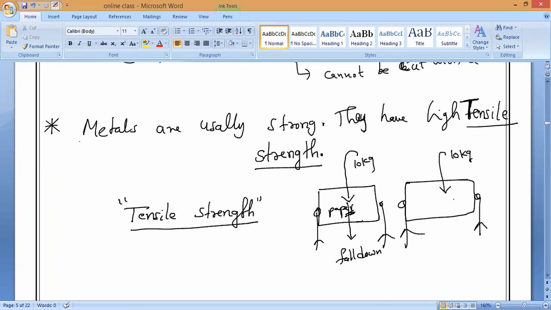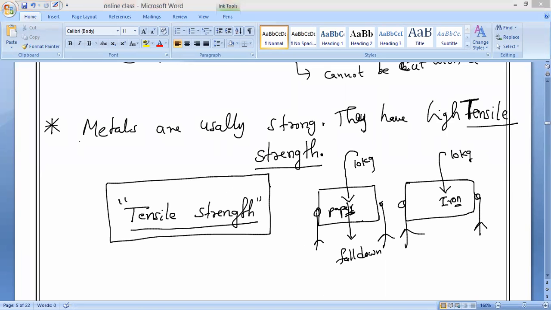In the same way, iron can hold 100 kg of sand without breaking. Yes or no? Yes, sir. That holding capacity is called tensile strength. So, metals can hold large weights without breaking.